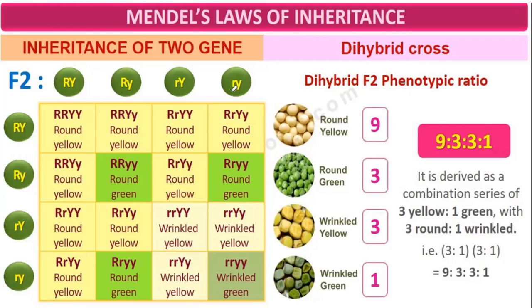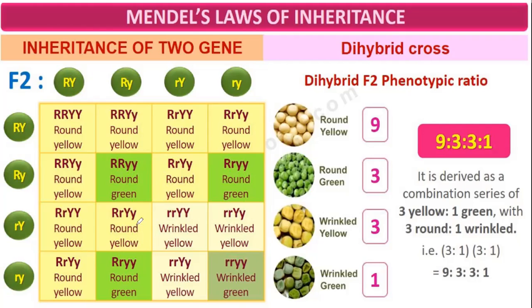Now this condition: small r, small r, therefore wrinkled. Then there is a capital Y from here and small y here. Capital Y is there, therefore yellow. So it becomes wrinkled yellow. The genotype is small r, small r, capital Y, small y, but the phenotype is wrinkled yellow.